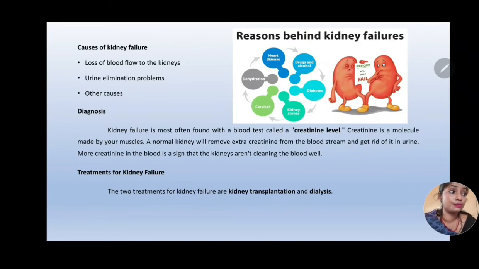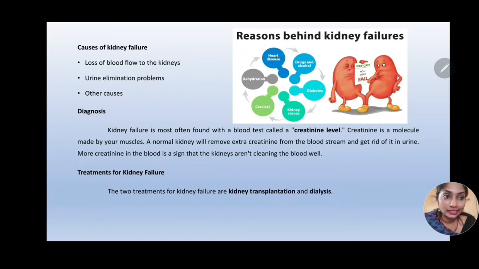And other problems are generalized under other causes. For example, blood clot in and around the kidneys, infection, overload of toxins because of heavy metals, drugs, alcohol, inflammation of blood vessels because of autoimmune disorders, and certain chemical drugs, and diabetes. They also lead to kidney failure. So they're all summed up under other causes.